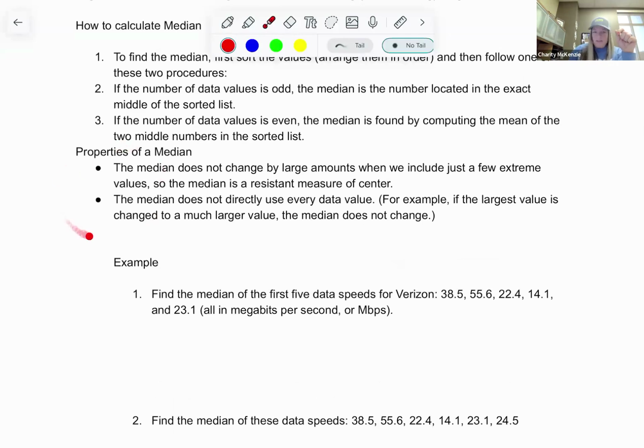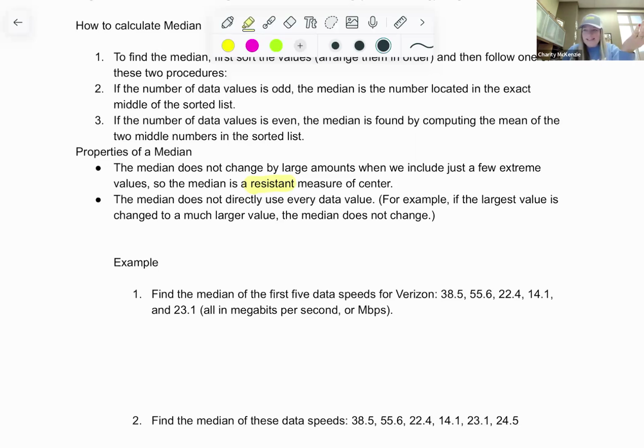But here's the bigger deal, right? The newer part. You found the median before, I'm sure. So here we go. The median does not change by large amounts when we include just a few extreme values. So it is resistant. I just want it to be resistant. So what that means is if you have an outlier, you should use the median. That's what you should do. You should use the median, not the mean. So it is resistant to extreme values.